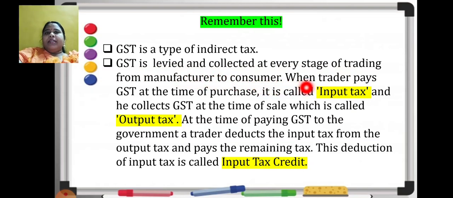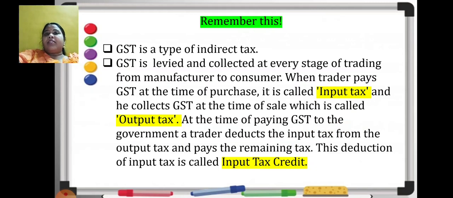Yes or no? Yes. When the trader pays GST at the time of purchase, that is called input tax. Now this is a new word that you need to learn. What is input tax? When the trader pays GST at the time of purchase, it is input tax. And he collects GST at the time of sale, which is called output tax. At the time of paying GST to the government, a trader deducts the input tax from the output tax and pays the remaining tax. This deduction of input tax is called input tax credit. I hope you have understood.